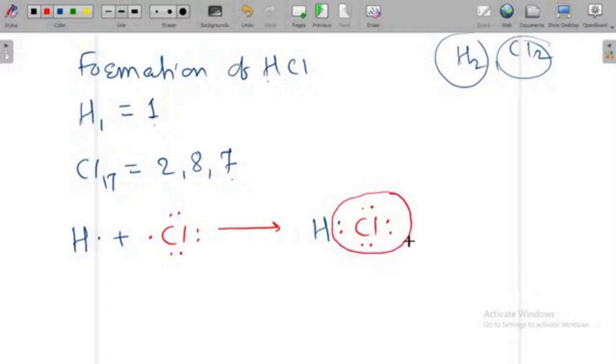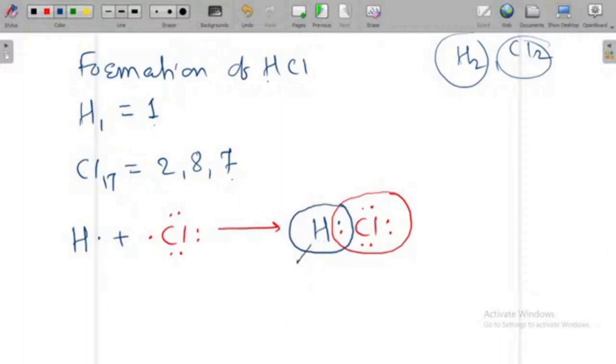there are 8 electrons, because after sharing, chlorine can claim that the electron donated by the hydrogen is my electron. Similarly, hydrogen is also going to claim that the electron shared by the chlorine is my electron.